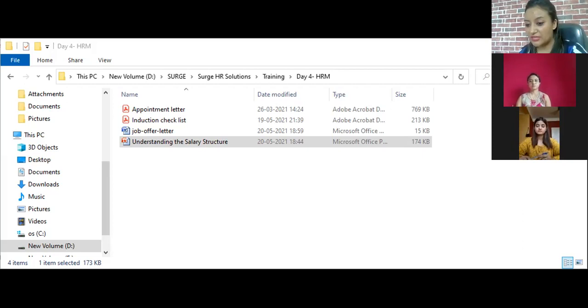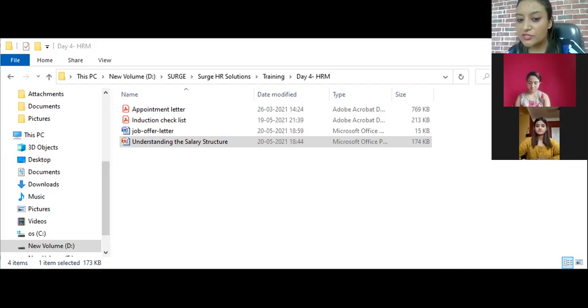And gratuity. Gratuity is again a savings for the employee, and an employee can apply for gratuity only after completion of 5 years. He'll be eligible for gratuity. So just get familiarized with all these terminologies. We will discuss in detail later how to calculate all that.